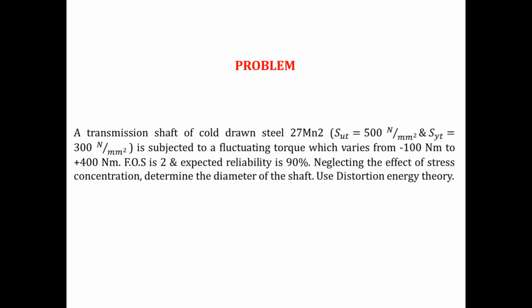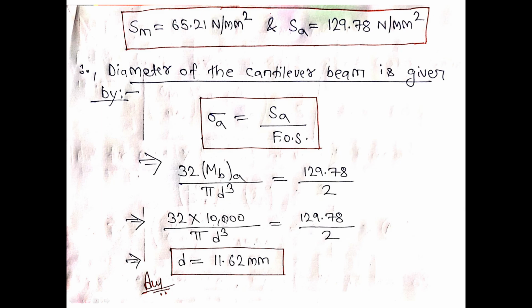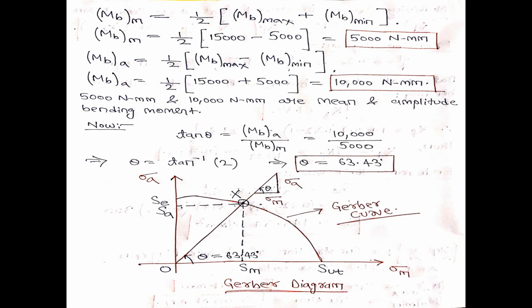So I can find the mean torque, Mt suffix m, and Mt suffix a, the alternating torque. I know that mean torque is half of Mt max plus Mt min, and alternating torque is half of Mt max minus Mt min.